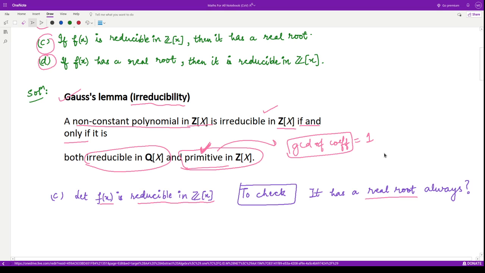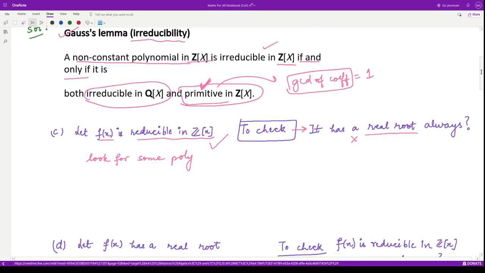Can you remember any result for this? If not, to check any such criteria, we go and look for some polynomial such that the first condition is satisfied but the second is not. If you are able to find one such polynomial, then you say this is incorrect, right?